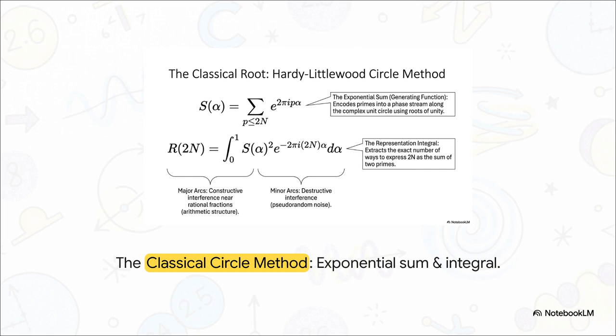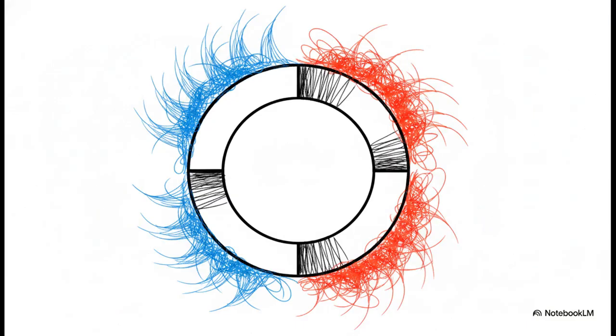By examining these classical equations, we can see how primes are initially encoded as phases on a complex unit circle, using roots of unity. That's your generating function, S(α), right at the top. Below it is the representation integral r(2n). This integral takes that phase stream, squares it, and extracts the exact number of ways to express an even integer as two primes. Now, the absolutely crucial point in the classical method is how we evaluate that integral.